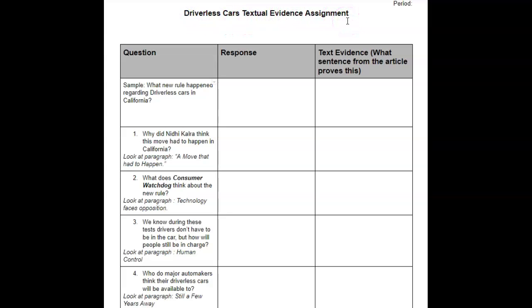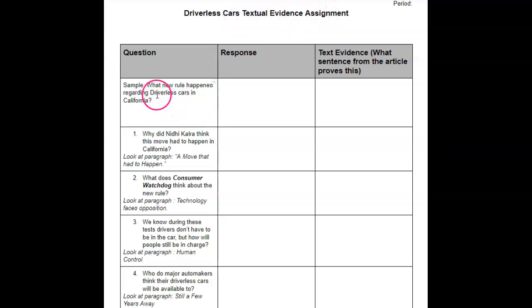I notice a lot of you guys are having trouble with textual evidence, which means you're finding a sentence from the article or the video. You guys have come up with a lot of good reasons for why the driverless cars are good and why they're bad, the pros and cons. But some of those are just things that weren't talked about in the video, which is fine sometimes, but you still need proof from the evidence, like from the professionals, from the article. So that's what we're going to be practicing today, textual evidence.